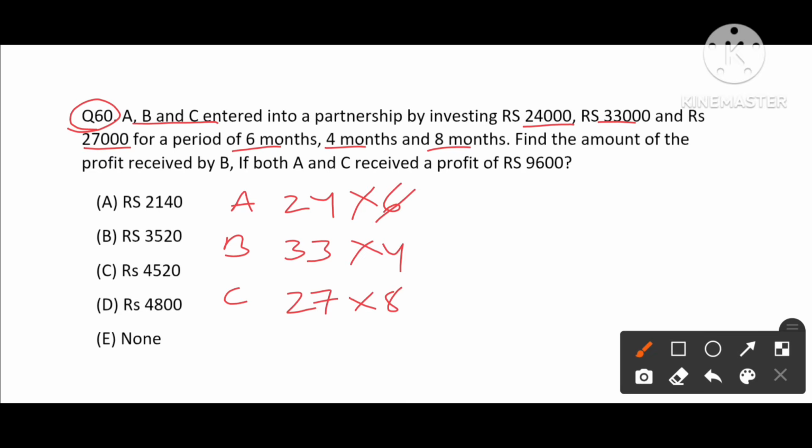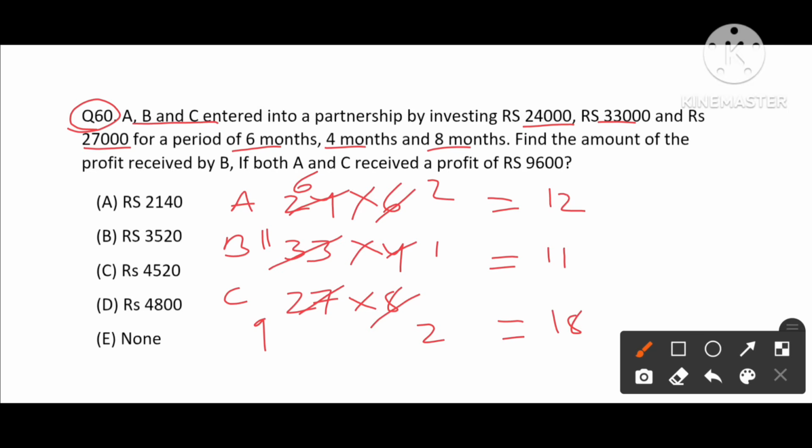Here we see 3 is common, 3 times 8, 3 times 11, 3 times 9. Again we see 4 is common: 4 times 6, 4 times 1, 4 times 2. So what we have is 6 times 2 is 12, 11 times 1 is 11, and 9 times 2 is 18.